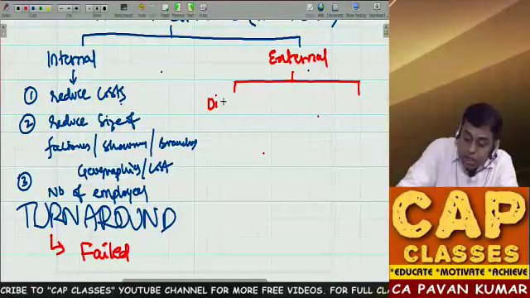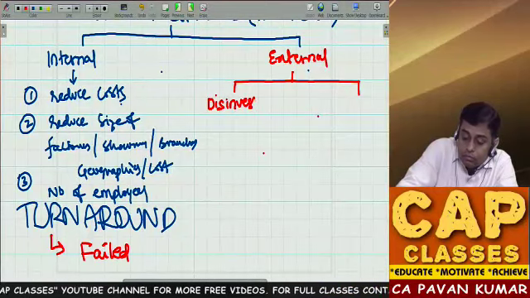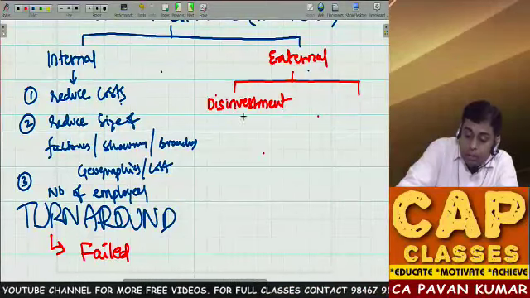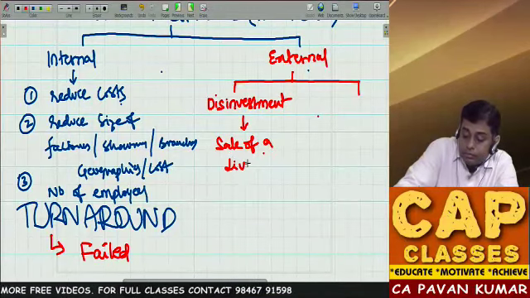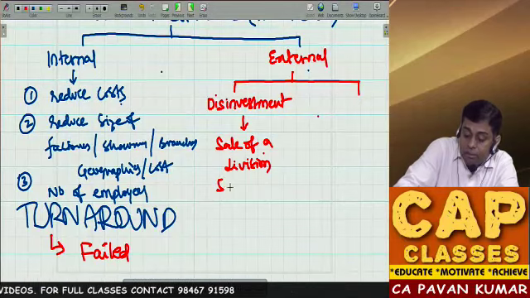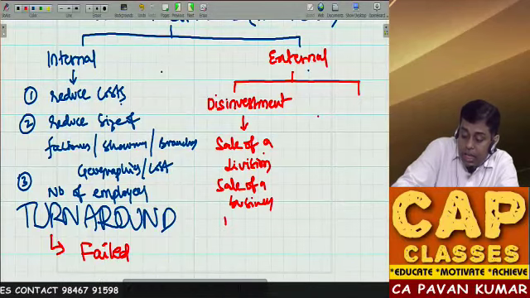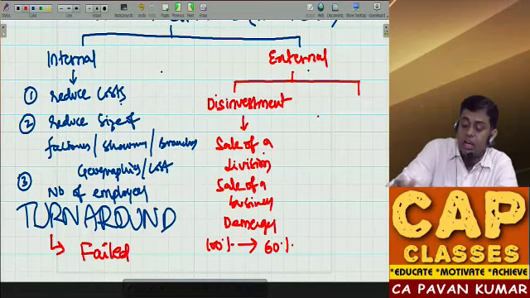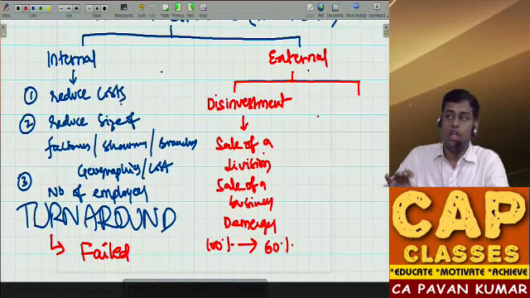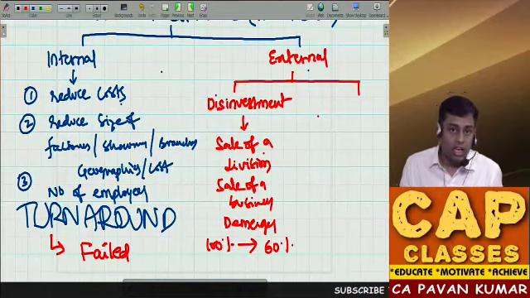Disinvestment strategy means sale of a division, sale of a business, demerger, and your 100% stake will become maybe 60% stake. 40% of company you are selling. You have 10 businesses, 2 businesses you are selling.